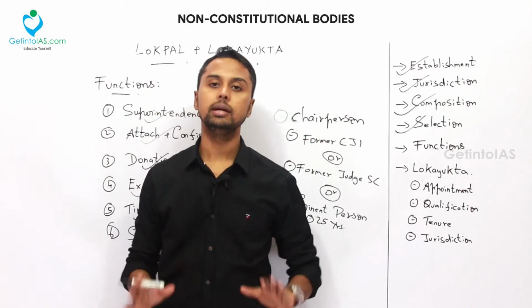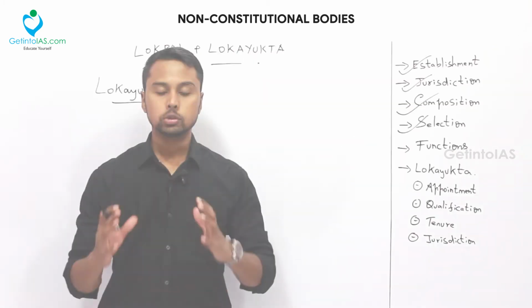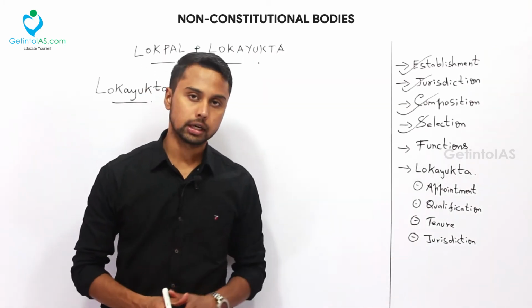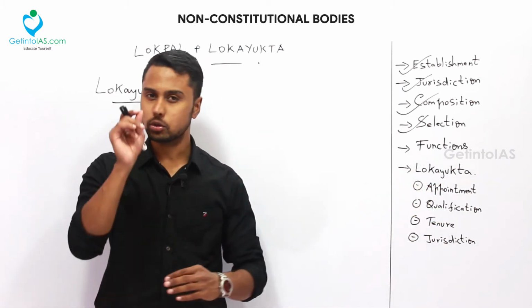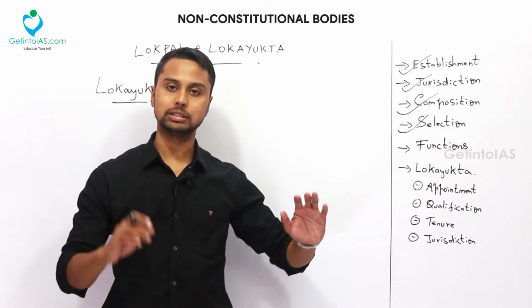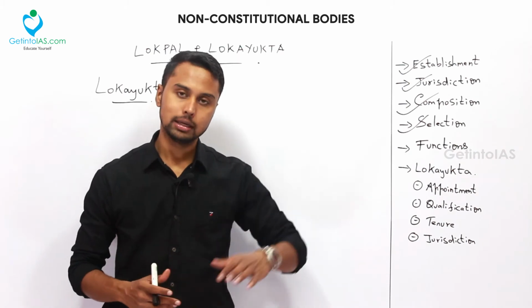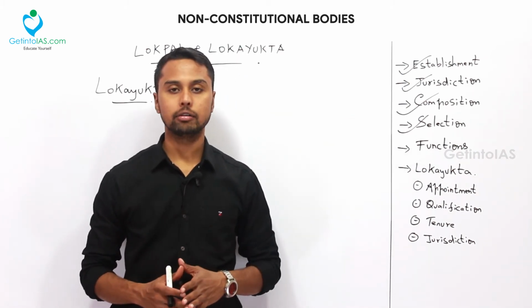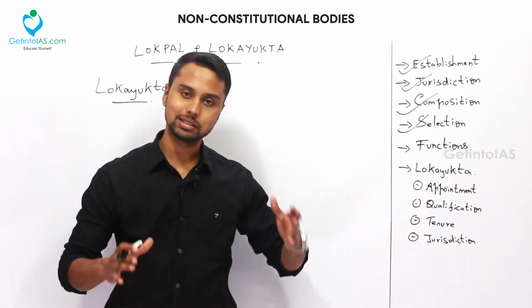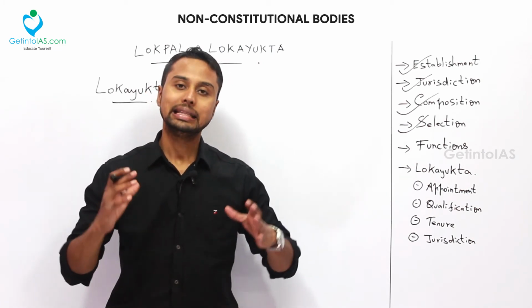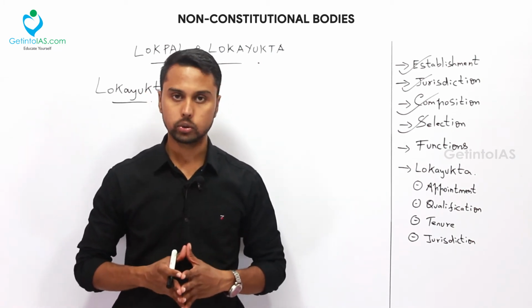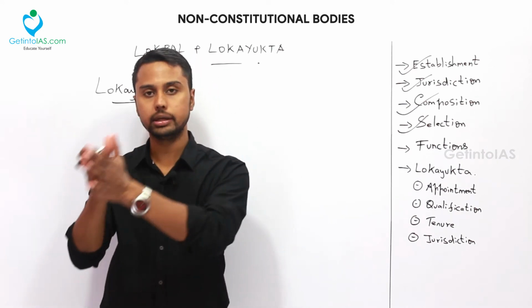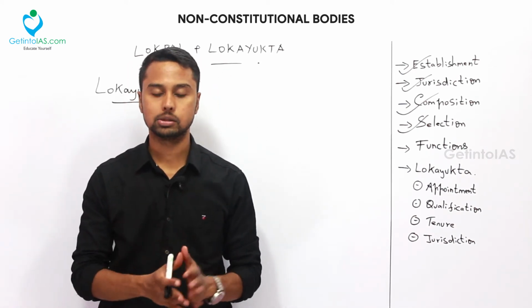And finally, this is about the functions of Lokpal. So now we are going to study about the Lokayukta. Before going to Lokayukta, there is also another important function of Lokpal, which is the annual report. Like the same thing we have studied about all the non-constitutional bodies, this Lokpal is also a non-constitutional body. They will also submit an annual report to the central government, to the president, and he will in turn submit it to both houses of the parliament. So that is one report.